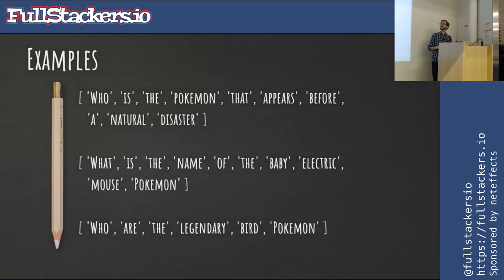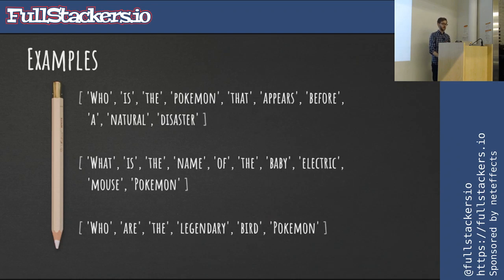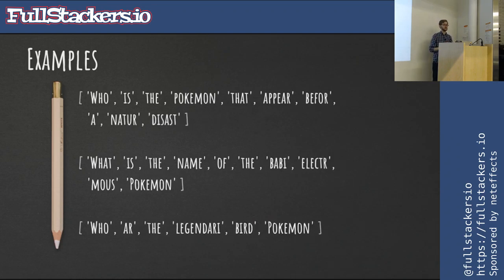So if we have our array of tokens again, we just apply that Porter stem. Not much changed. If we go back and forth through them, basically the S gets taken off of appear, the E gets taken off before, natural removes the AL, disaster takes away the ER, electric takes the IC away, mouse takes the E away, baby and legendary turn into an I instead of a Y, and then R drops the E. So the very subtle differences, but we just removed a ton of complexity with our processing by chopping off all variations.